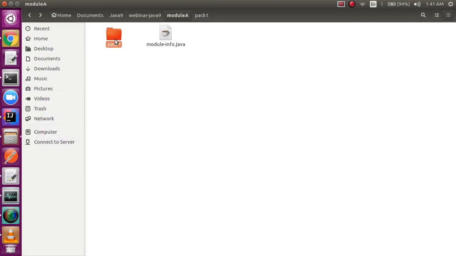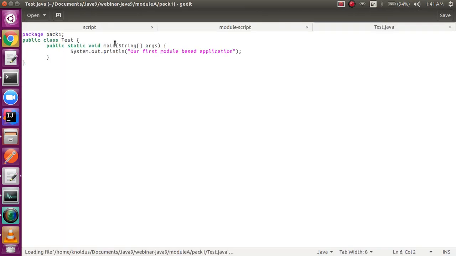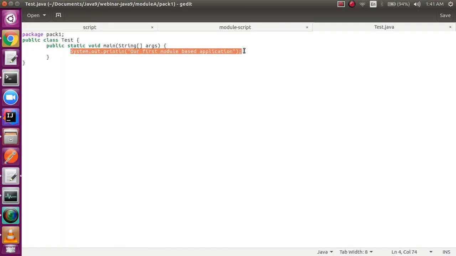Okay, now pack1 contains a Java file, which is a very basic one, so it only contains a sysout statement for our demo purpose. But the thing that you have to keep in mind here is you have to specify the package inside which this Java file is present. So the package keyword with the name of your package.